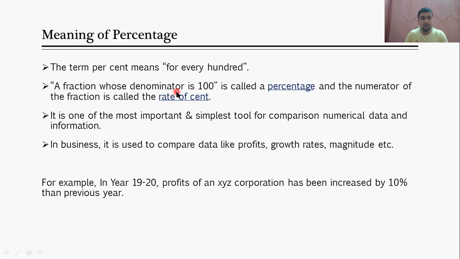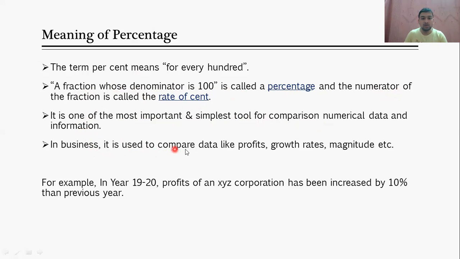A fraction whose denominator is 100 is called a percentage, and the numerator of the fraction is called the rate per cent, for example 50%. Now, it is one of the most important and simplest tools for comparing numerical data and information. This thing I have already told in my introduction, that percentage is important because it is very easy to compare any two things based on percentage.